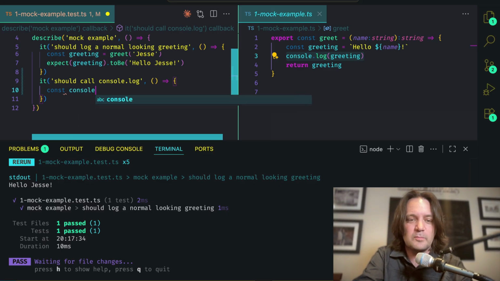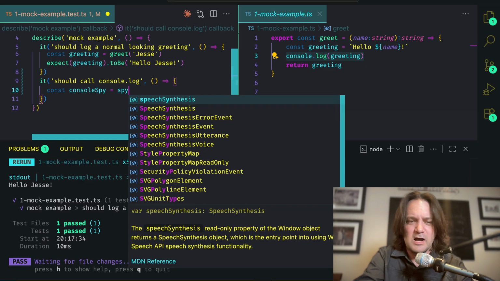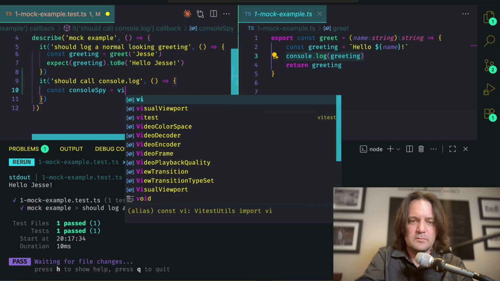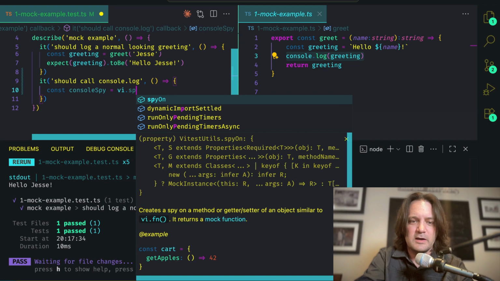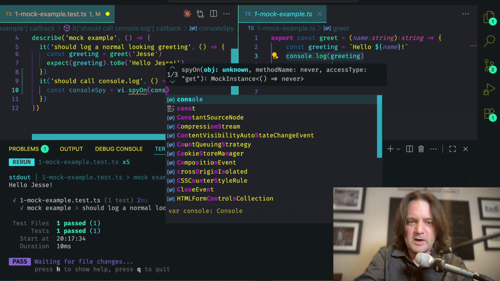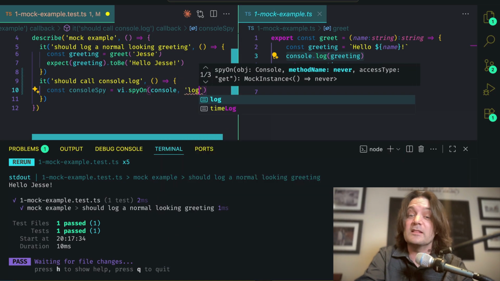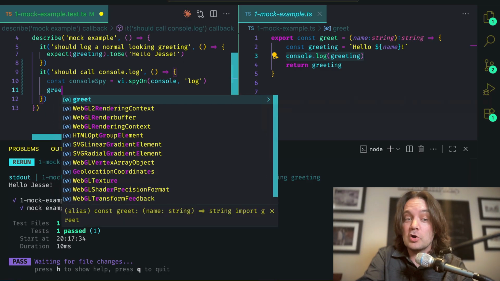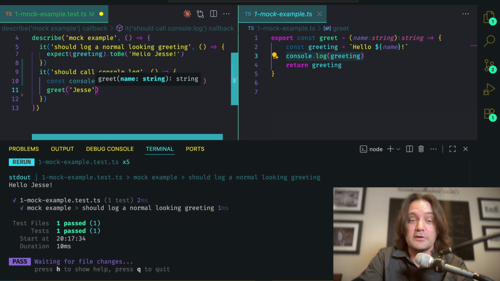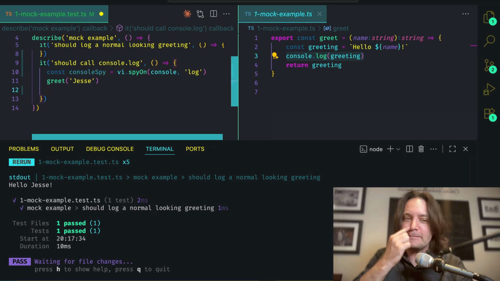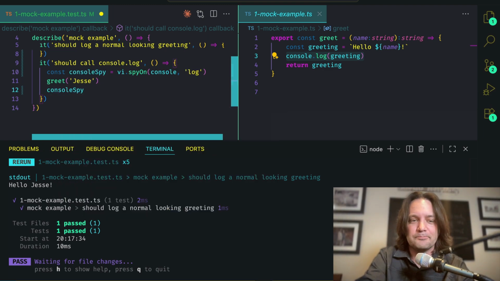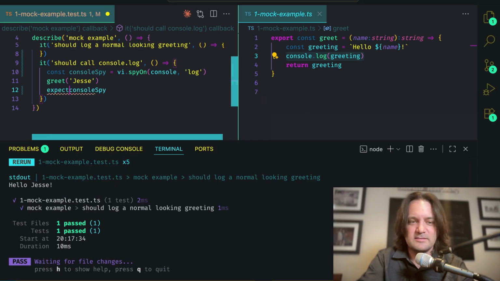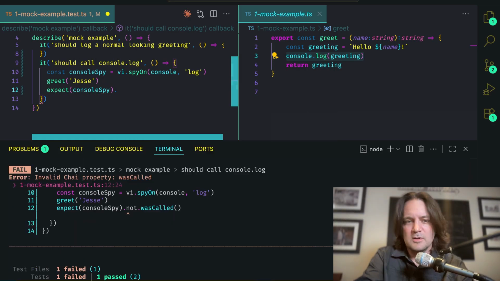So we're going to create a console spy here. And we're going to say spy on. Import V and say spy on. We're going to spy on the console, and we're specifically looking at the log function, or in this case, log method of that console class. Then we're going to call log greet. We're just going to ignore the return value. And then we're going to expect that the console spy not to have been called.